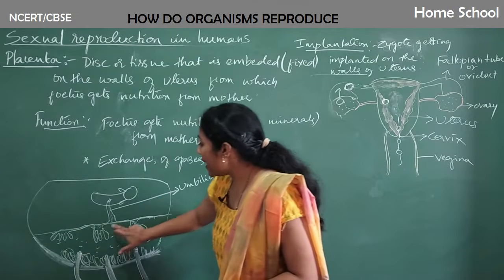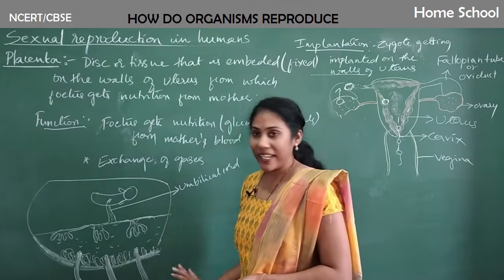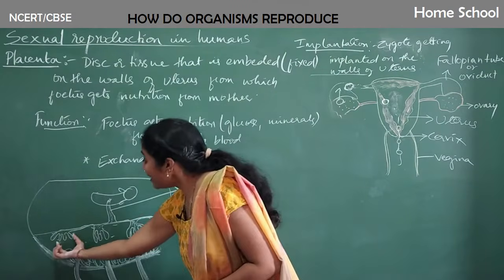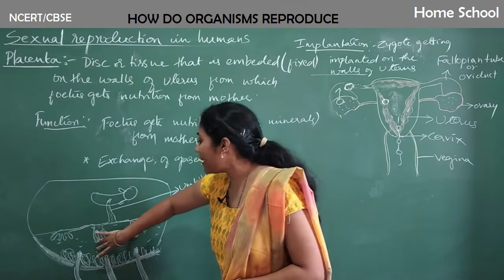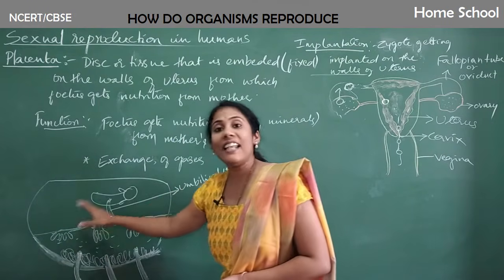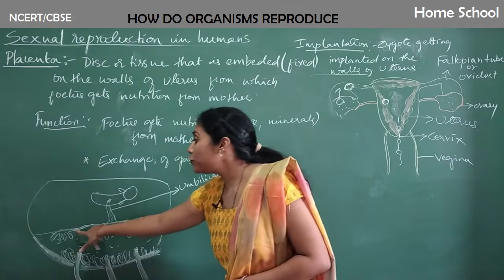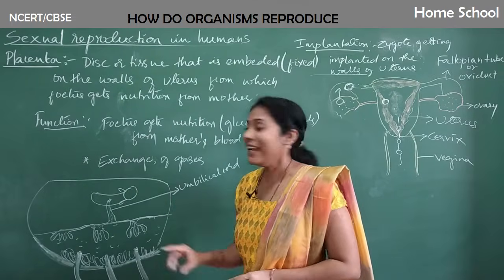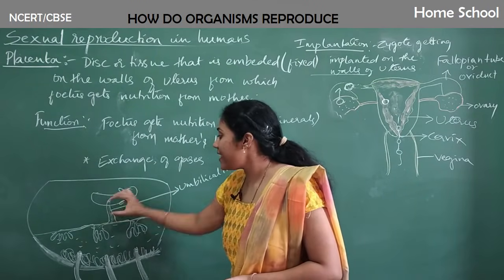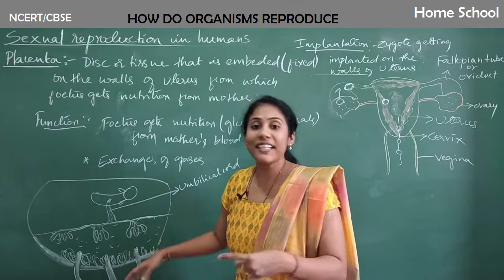So the villi is there, and inside a villi you have fetal arteries and fetal veins, and here the absorption occurs, guys. All the nutrients from the mother's blood go to the fetal arteries. All the oxygen from the mother's blood will go through this villi, through a fetal artery. And whatever waste is there, that waste removal also occurs through the fetal veins.